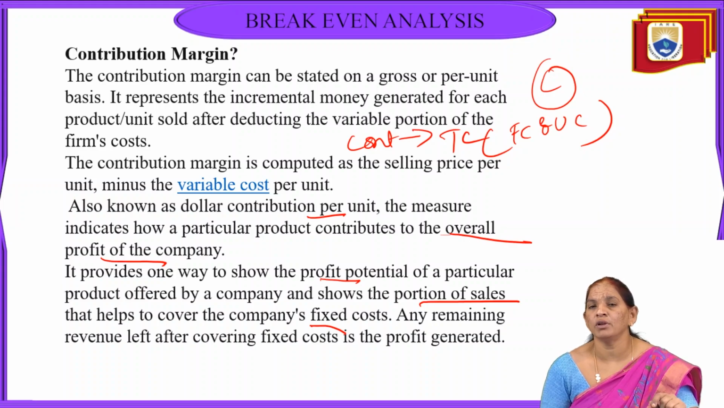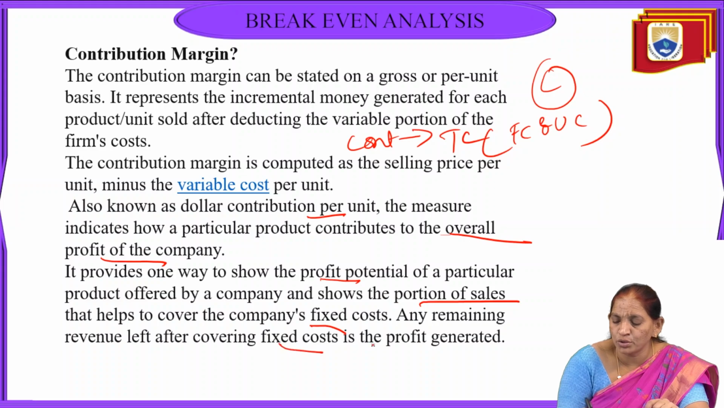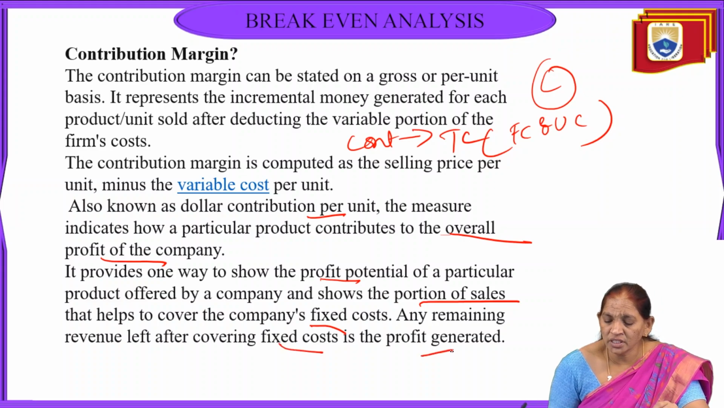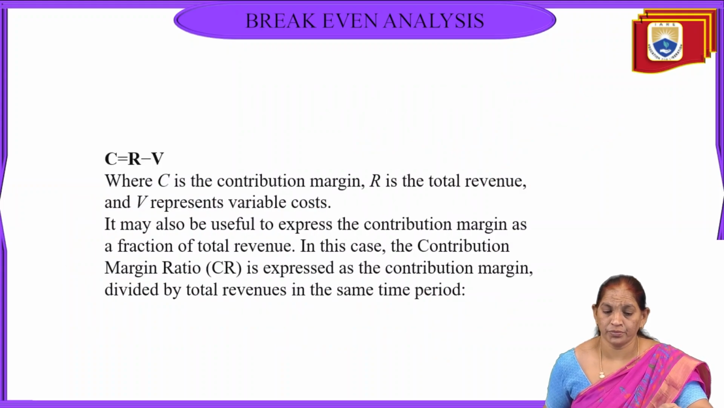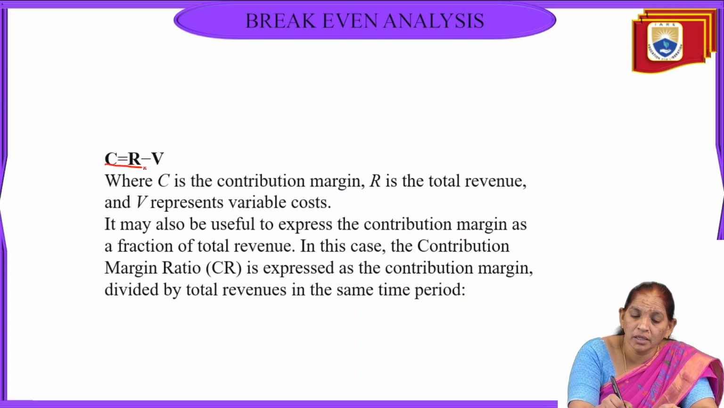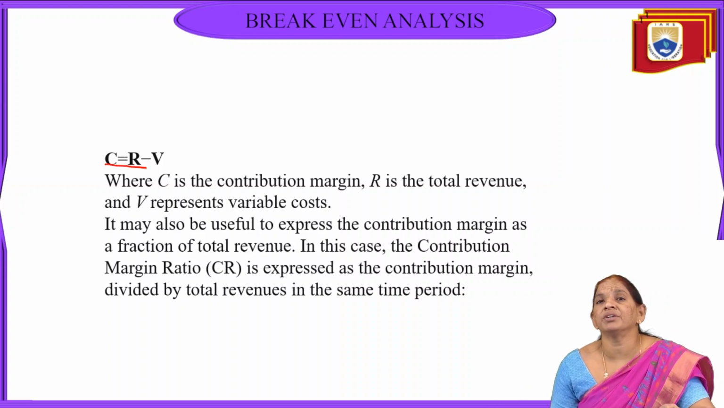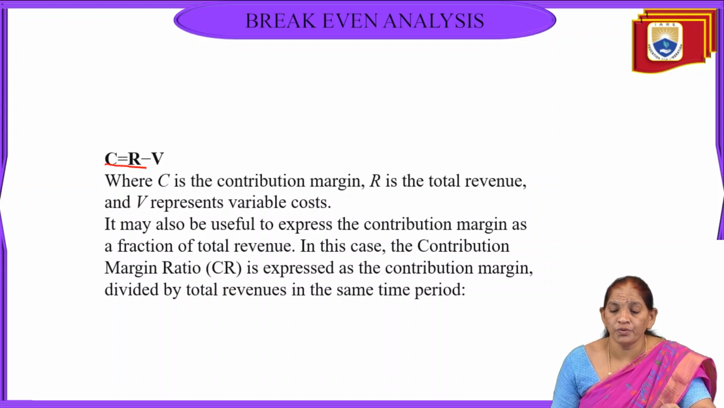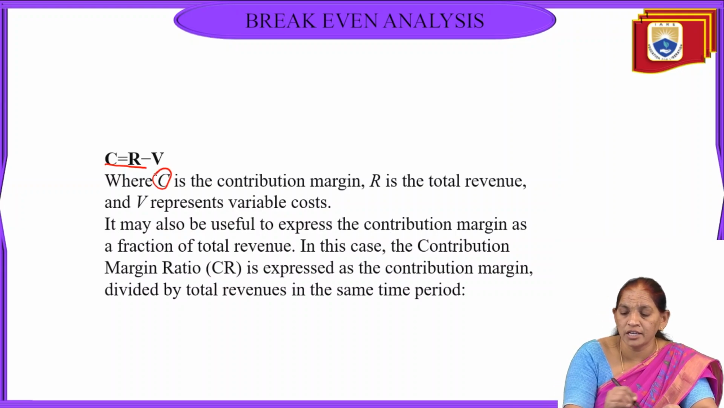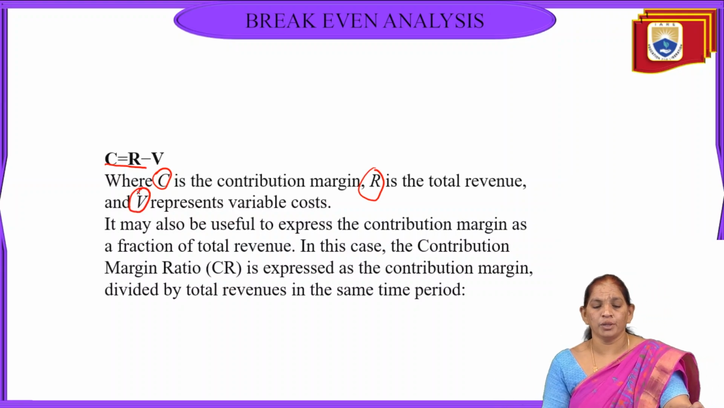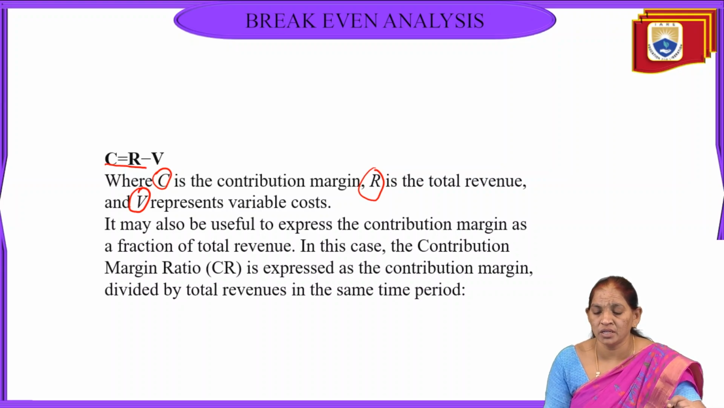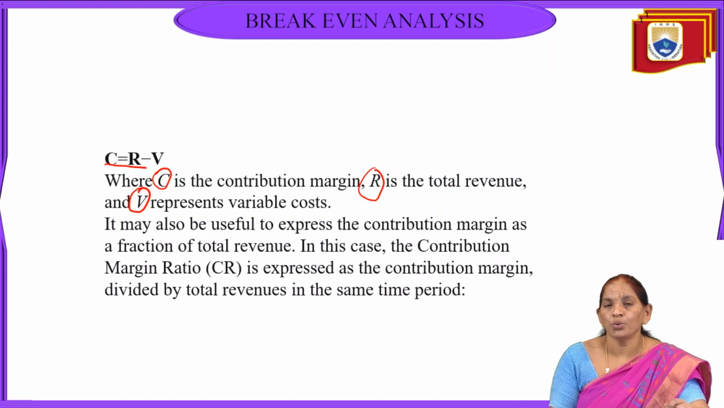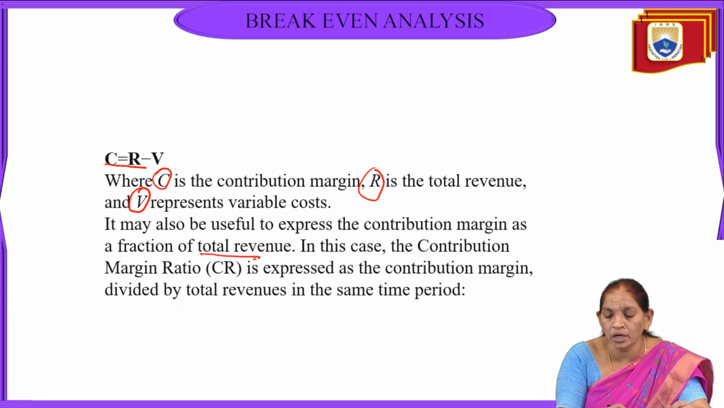This contribution will also help us in recovering the fixed cost and move towards profit generation. So we can say that contribution C is equal to revenue R minus total variable cost V. We identify C as contribution, R as total revenue, and V as the variable cost, which is expressed as the contribution margin, a fraction of total revenue.